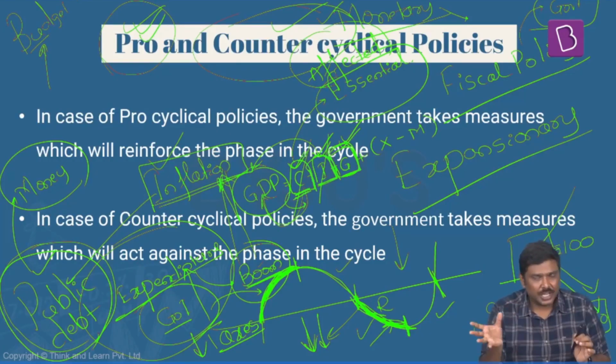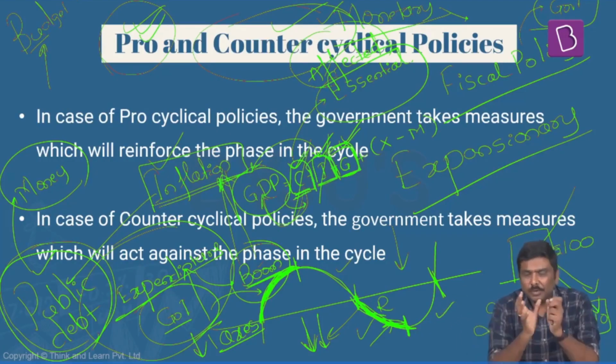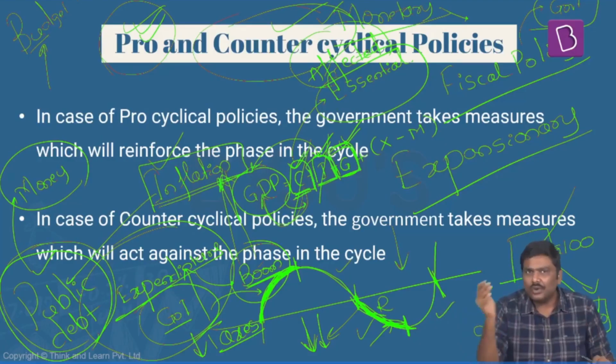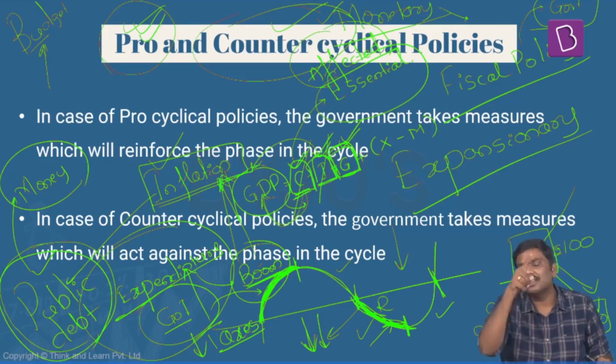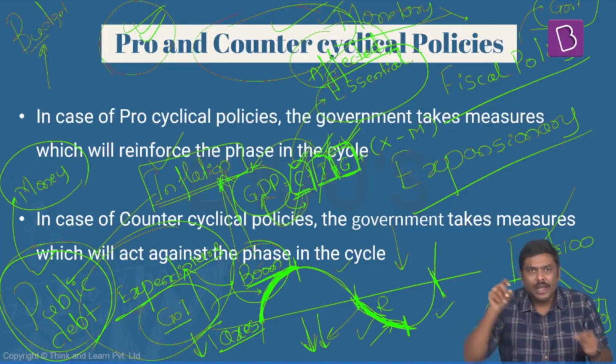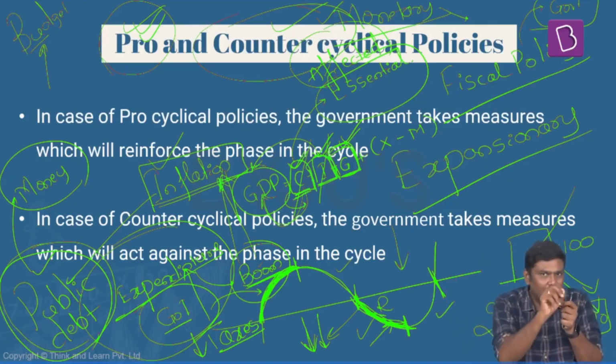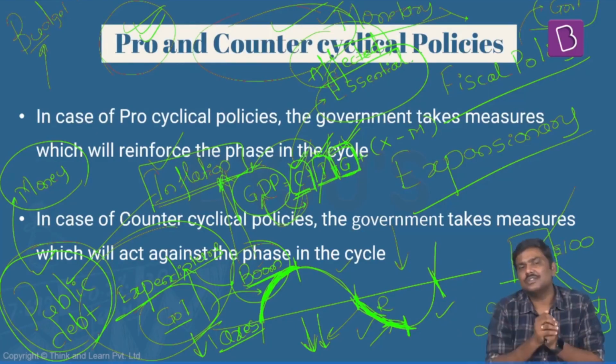So understand the logic here. There are 4 stages. Let me put everything in a nutshell now. The 4 stages in the business cycle or economic cycle are: one, boom or expansion; second one is a slowdown; third one is a recession; and the fourth one is a recovery. And we have seen what will happen individually in all of these particular 4 stages.